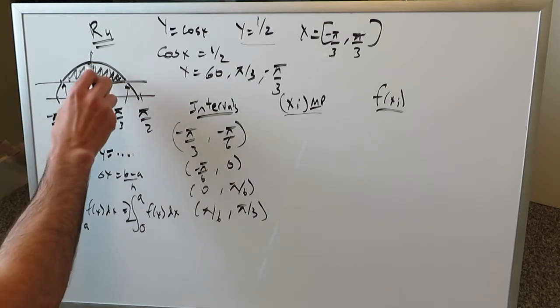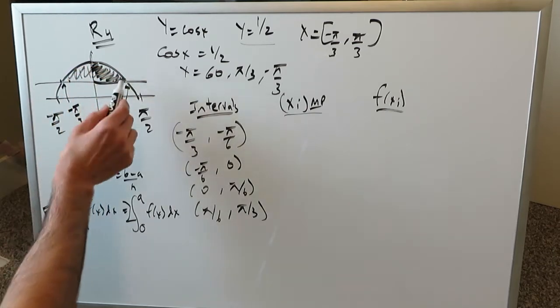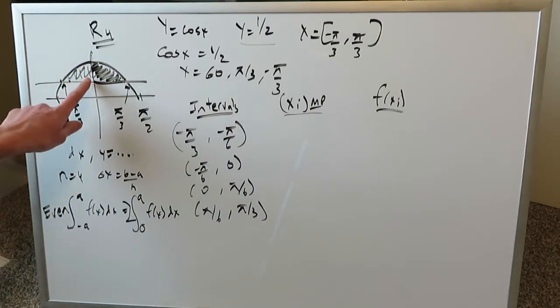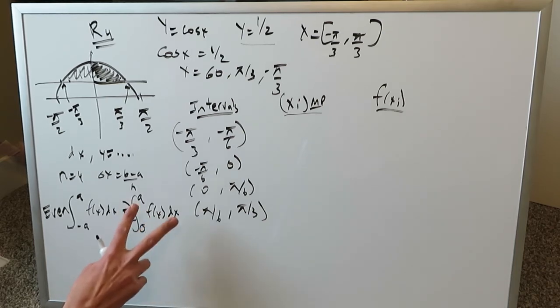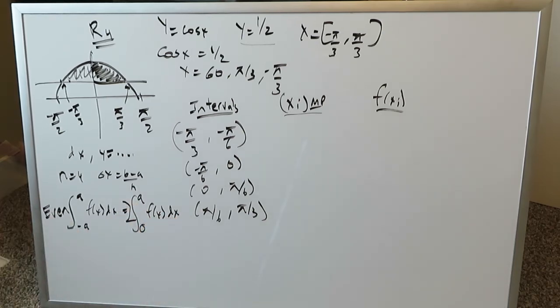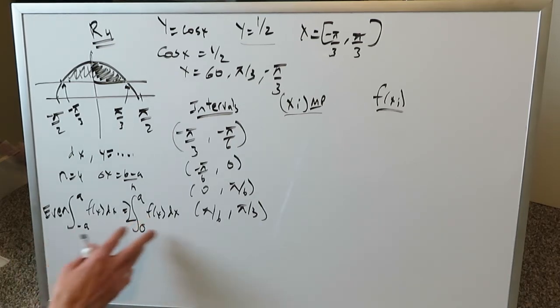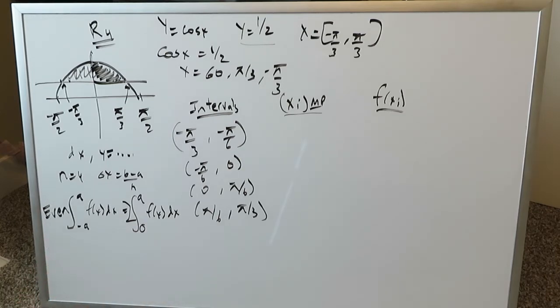But whatever the area is for this area right here, we would then double it, and it would fulfill the corresponding mirror symmetry portion on this other side. But that's what the rule is. Anytime you have minus a to a for an even function, you're looking at from 0 to a, that upper limit, but multiplying your result by 2, because you have to double it. But we won't go too much into that because the video is about Riemann sums, and this is a relatively advanced subject, to come very shortly in a future video.